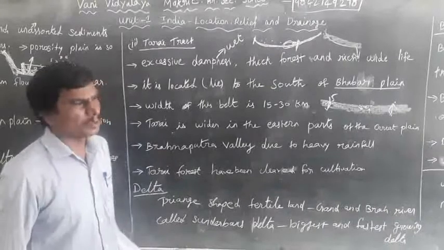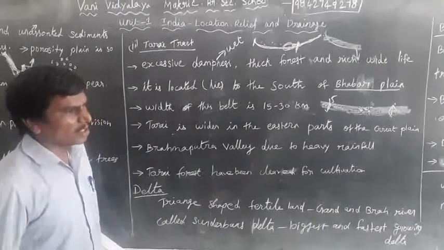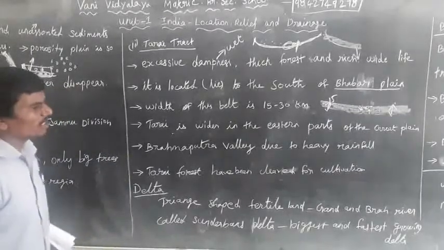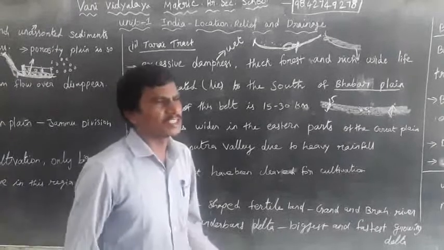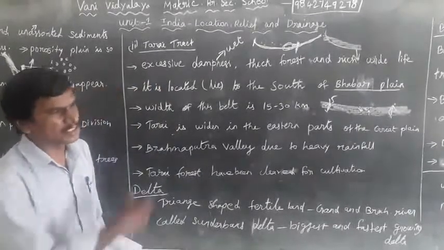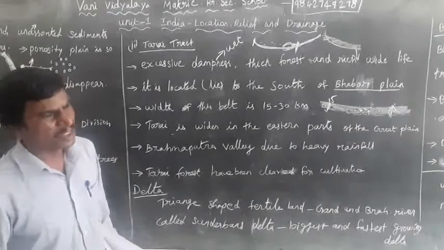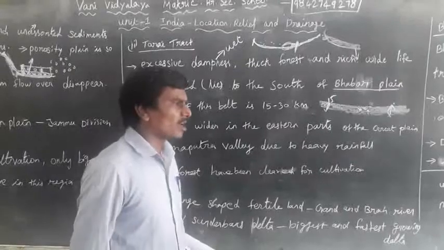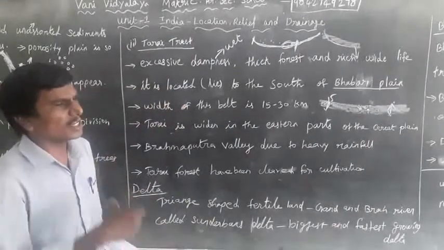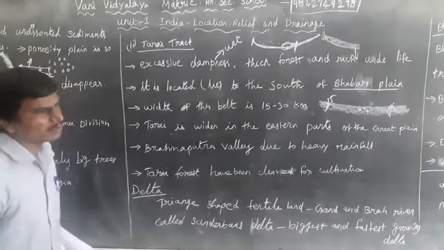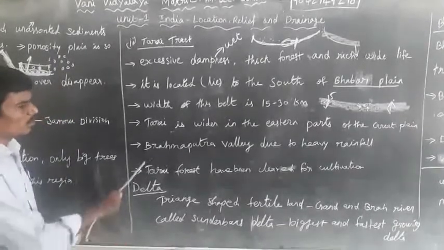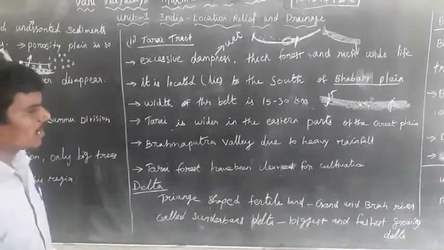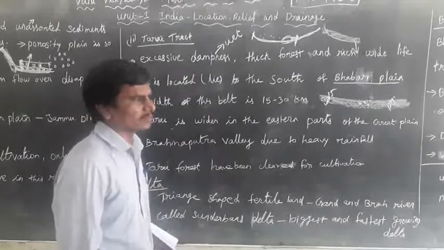There are many hills in the eastern Himalayas, also known as the Purvanchal Hills: Assam Hills, Mizoram, Khasi, Garo. The Terai forests have been cleared for cultivation.